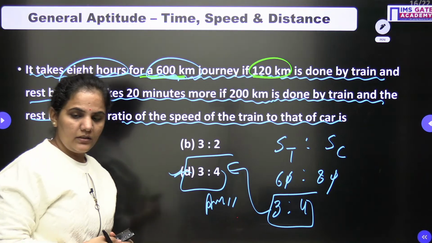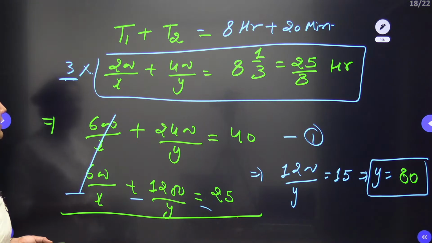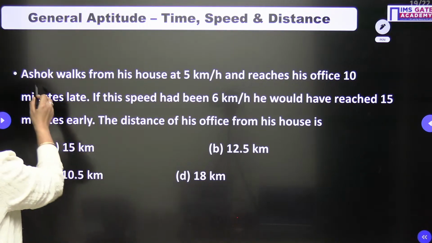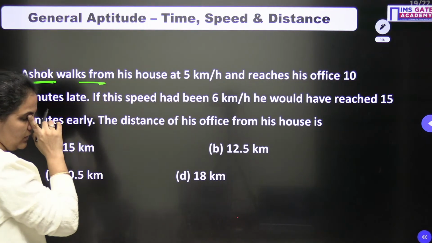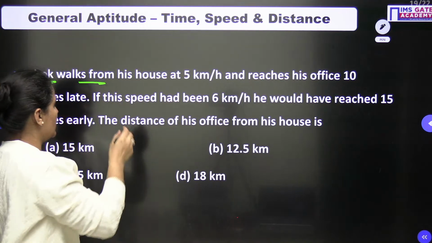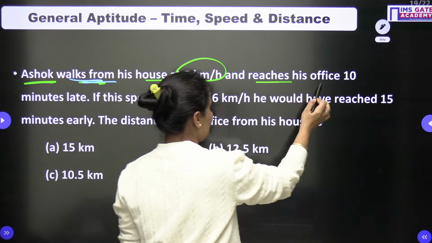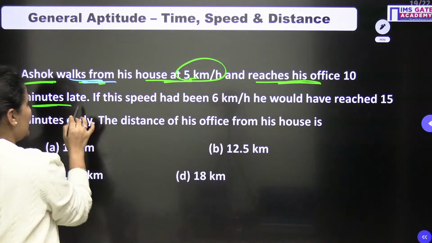Alright. Now let's come to the next question. We are having two good questions surely, so let's approach this one. These two questions are of a similar pattern. Ashok walks from his house at 5 km per hour and reaches his office 10 minutes late.